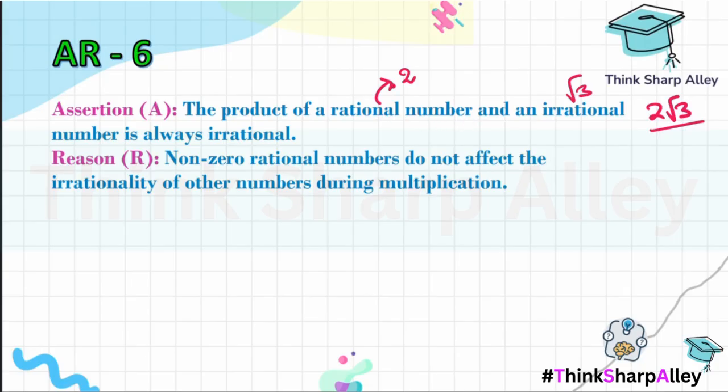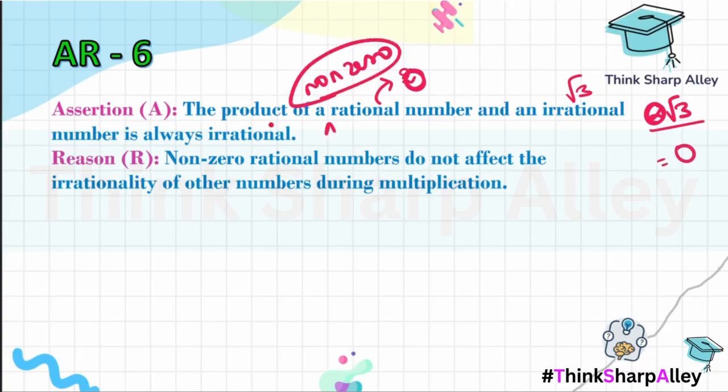So if the rational number somehow becomes 0, then 0 into √3 will give me 0, which is rational. So we see, since the word non-zero is not mentioned over here, that makes my assertion false. If the rational number is 0, the product becomes 0, which is rational. Now let us have a look at the reason.